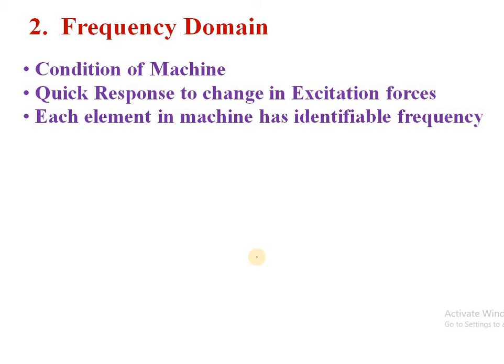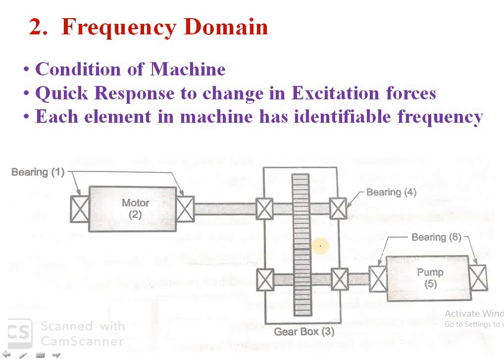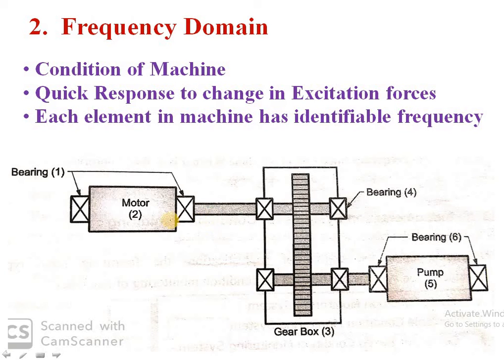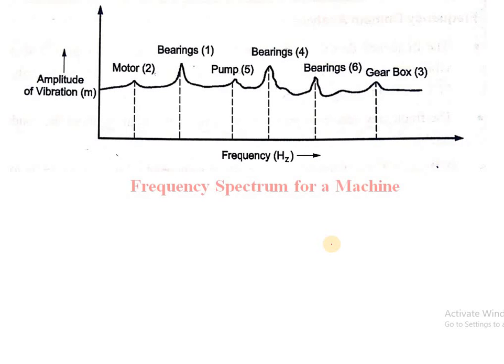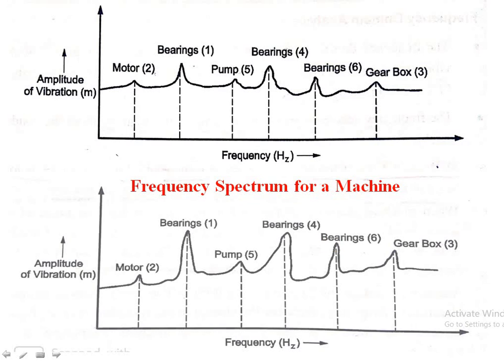So let's understand it with the help of a graph. Here is a gearbox to which input is given by a motor and the output is a pump. A number of bearings and shafts are used here. So here is the frequency spectrum for this machine. Now here you can see the graph is amplitude versus frequency. The first one is for a good condition machine, and the second one is for the bad condition machine. When you compare these two, you can find that at bearing number 1,